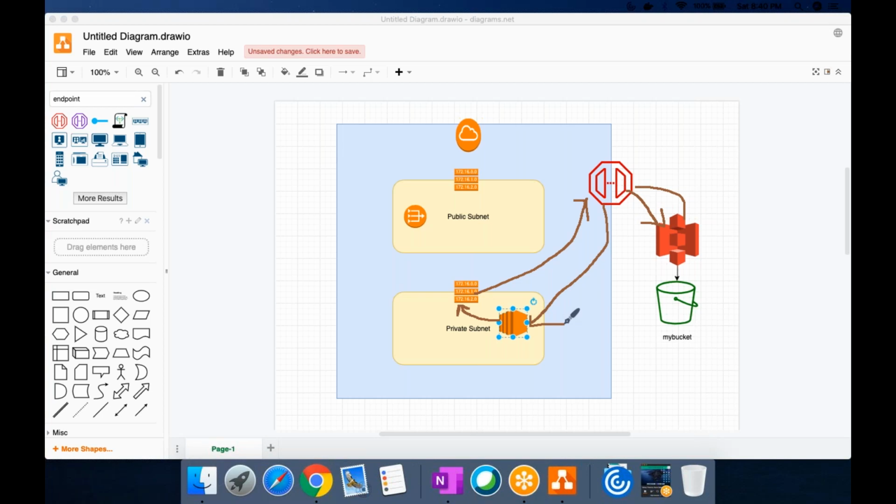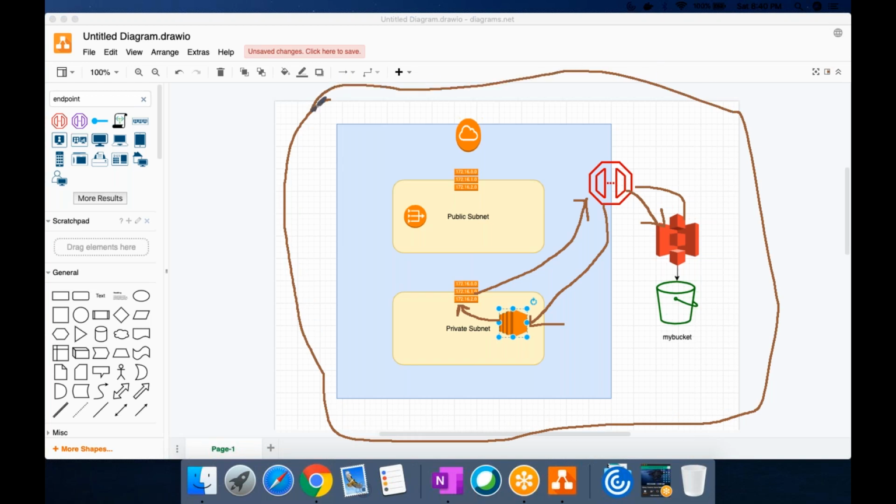All of this request and response traffic will happen inside the AWS setup. Not even a single request or response will go outside the AWS infrastructure.